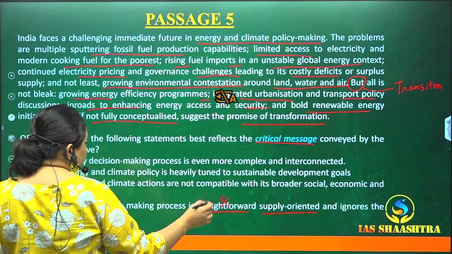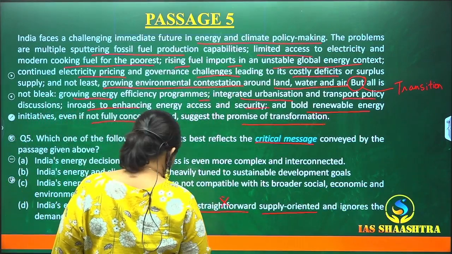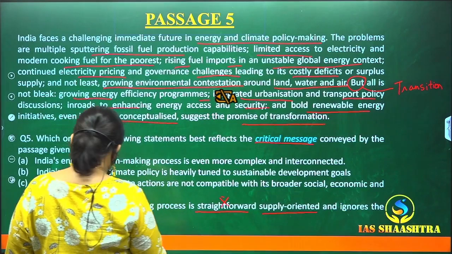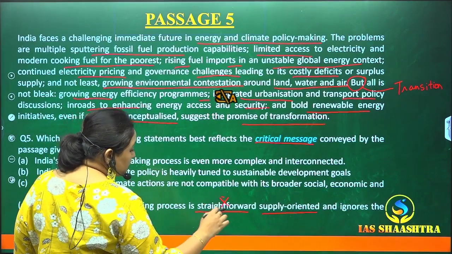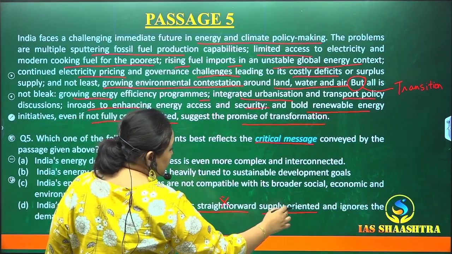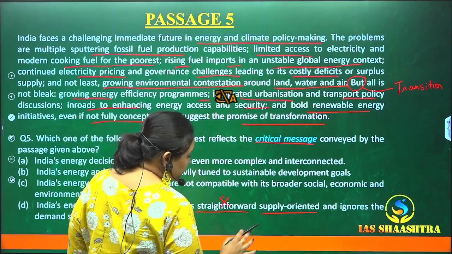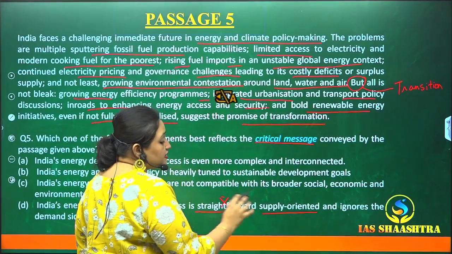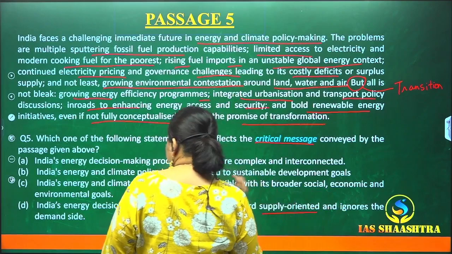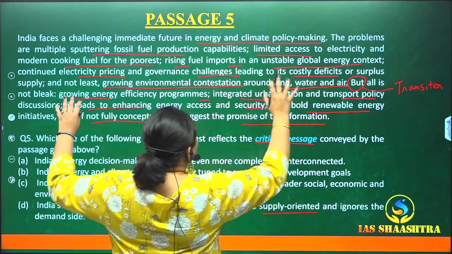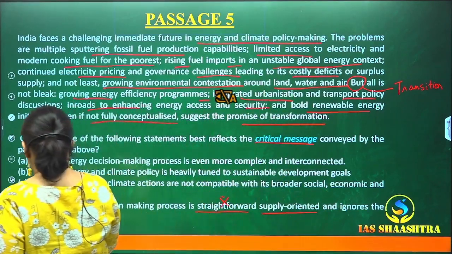So where it is written that India's energy decision process is straightforward, this is not right. It is not supply-oriented because so many negative things are written. So this point is actually not going with the passage. So we'll just cross it.